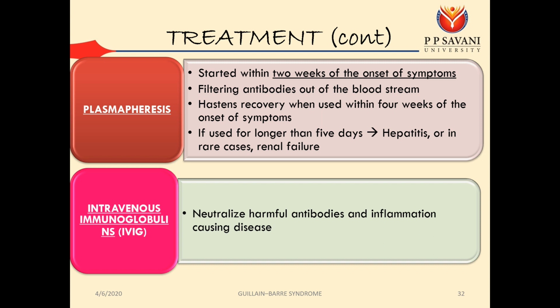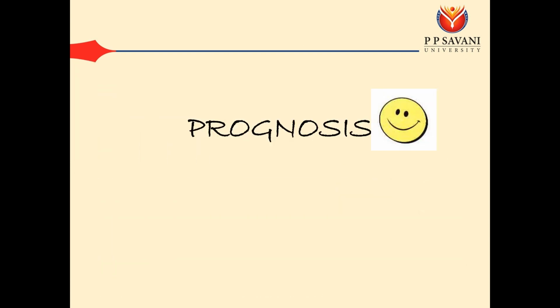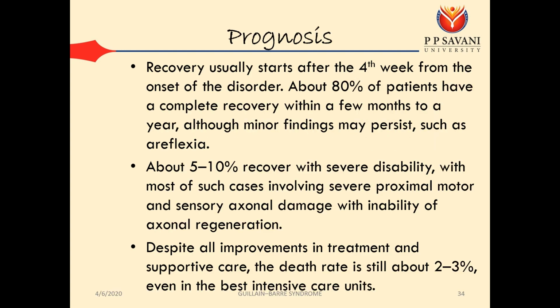IVIG neutralizes harmful antibodies and inflammation-causing diseases. That is the function of IVIG. What is the prognosis? Recovery usually starts after the fourth week, after a month from the onset of the disorder. About 80% of the patients have a complete recovery within a few months to a year, although minor findings may persist, such as areflexia.